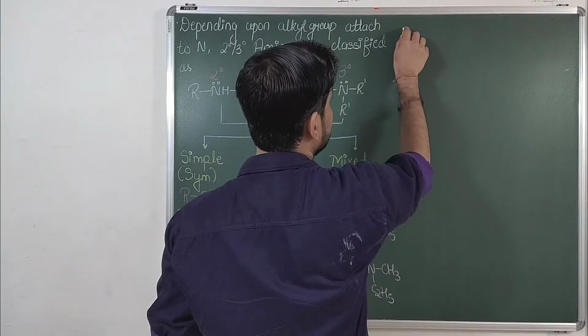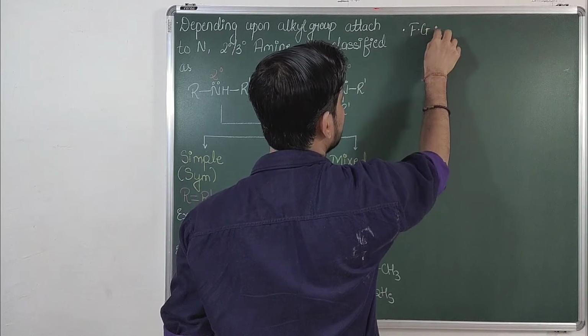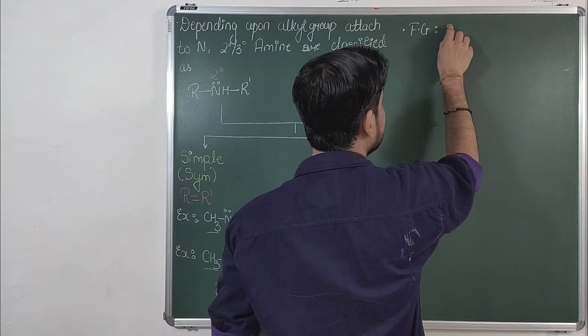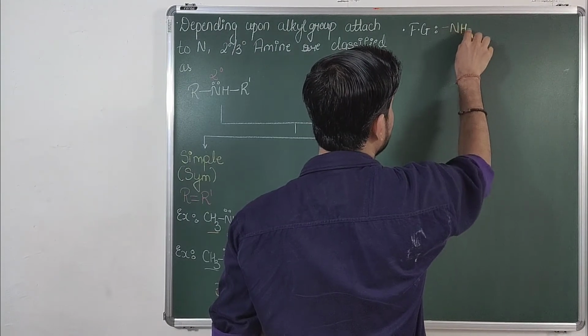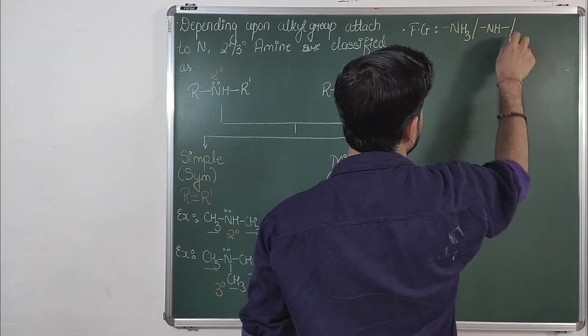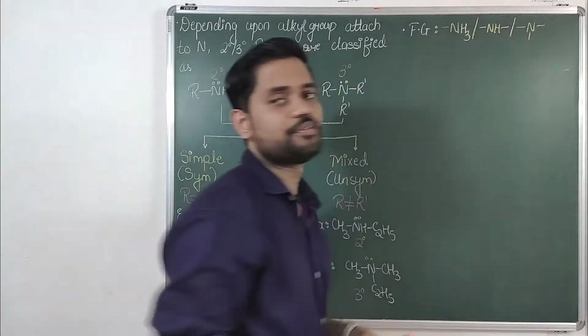some of the things like what are the functional groups of amine. If I ask you what the functional groups of amine are, then you can clearly say that there are three different functional groups. One is NH2, second one is NH, and the third one is N. So these are the functional groups of amines.